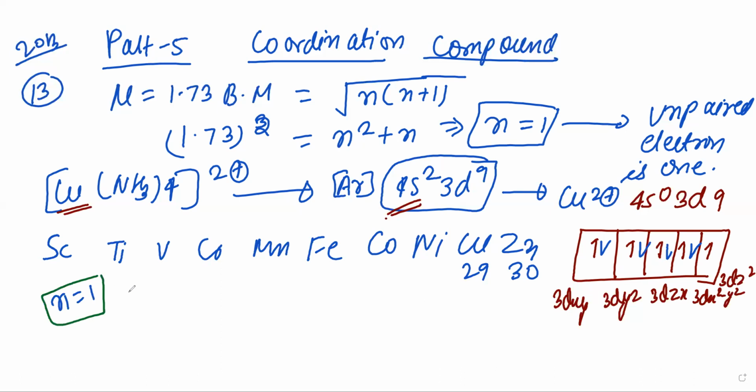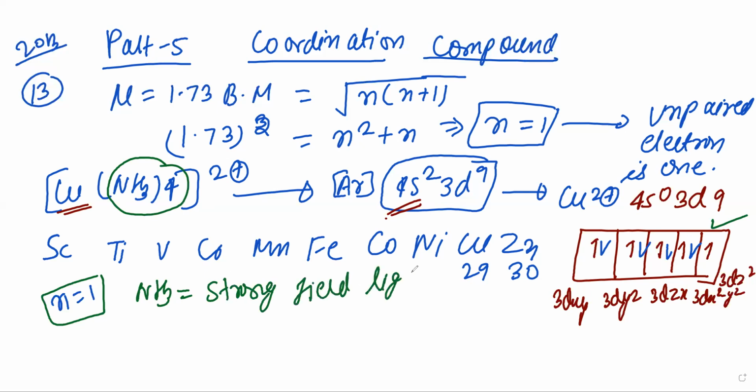1. The unpaired electron may get excited to a higher energy level, but it remains unpaired, because there is no chance for pairing. It remains unpaired due to strong field ligands. In this compound, NH3 is a strong field ligand. So n equal to 1.